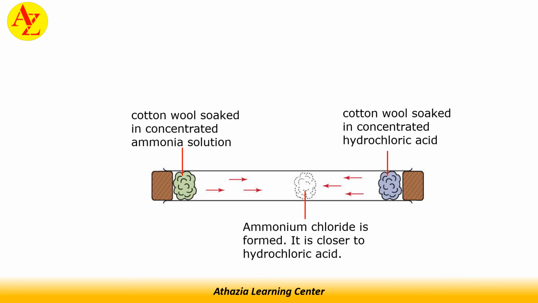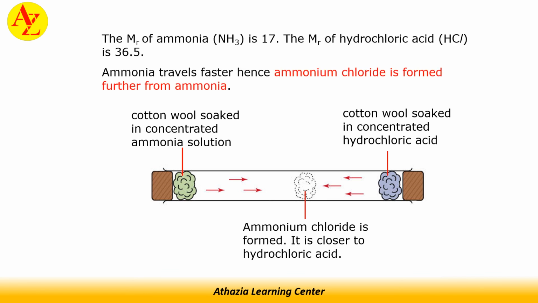Why does this happen? The Mr of ammonia is 17, while the Mr of hydrochloric acid is 36.5. Ammonia travels faster, hence the ammonium chloride is formed further from the ammonia.